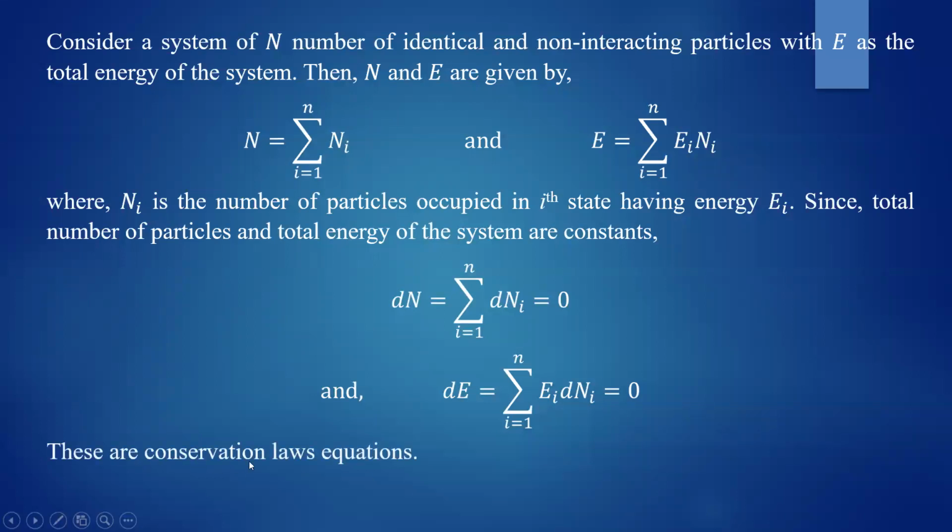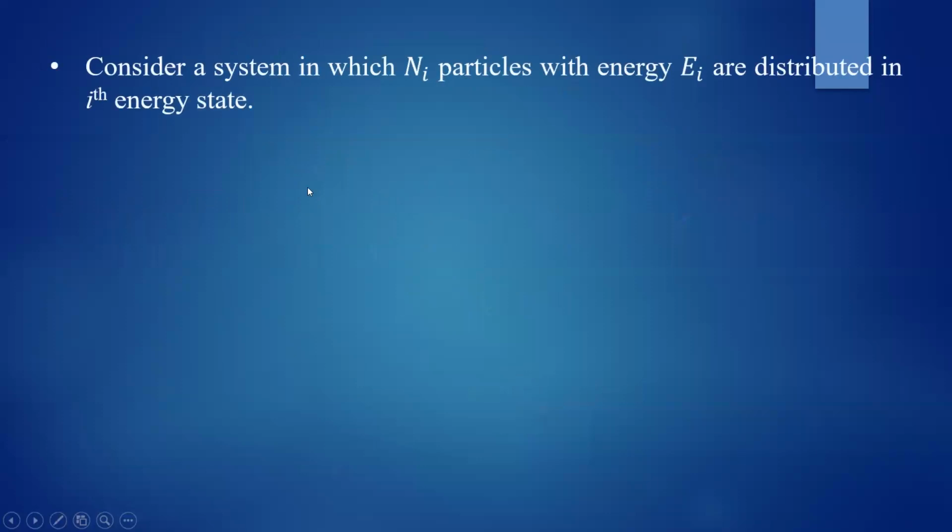So these two equations are called conservation of number of particles and conservation of energy. We'll use these expressions in the derivation of Fermi-Dirac statistics. Now let us consider the ith state. In a particular ith state, there are ni number of particles, and the energy of the state is Ei. In a given energy state, ni number of particles are there.